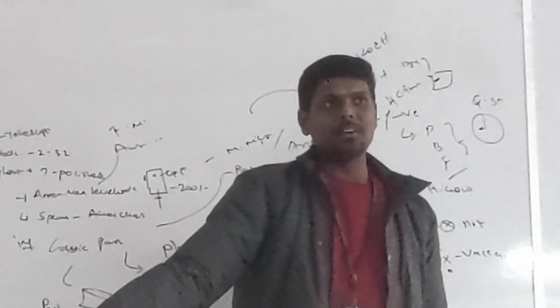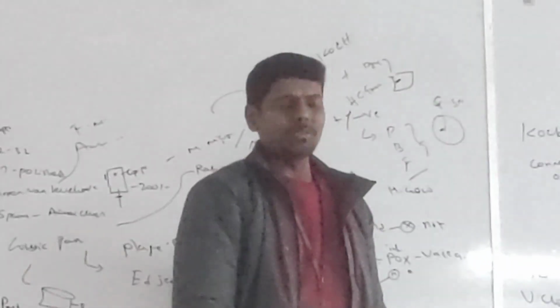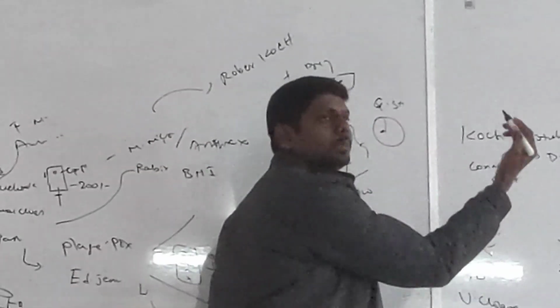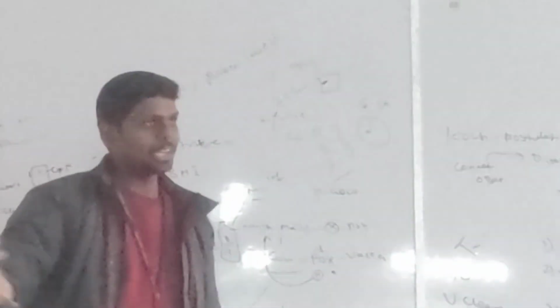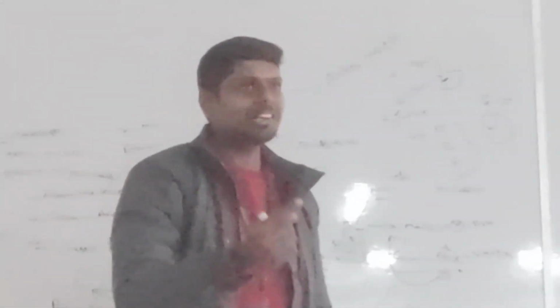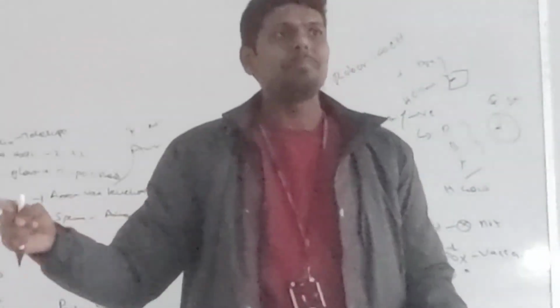Let me see the shape of this colony. Oh, this is Vibrio cholerae. This has some shapes, vibrioid. He collected everything. So he started connecting diseases to a specific bacteria.